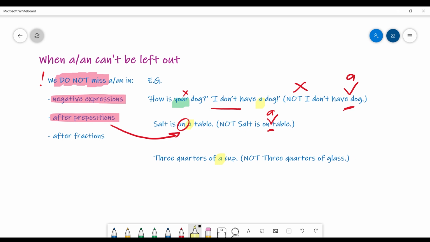The last example. 3/4 of a cup. A cup. Okay? Again, to say "3/4 of cup" or "3/4 of glass" is incorrect because we are missing an article. In this case, we are using an article after a fraction.